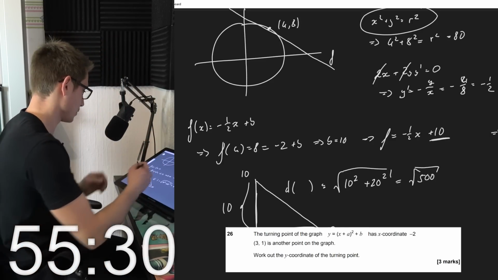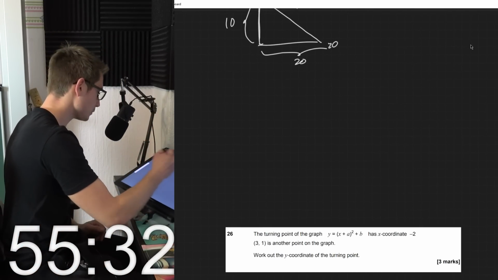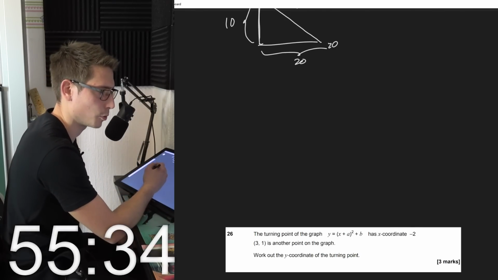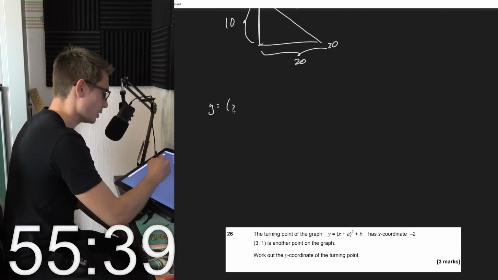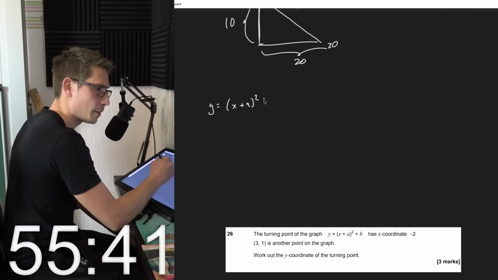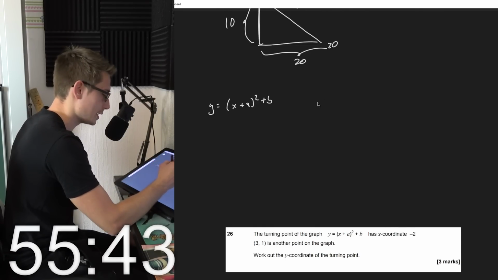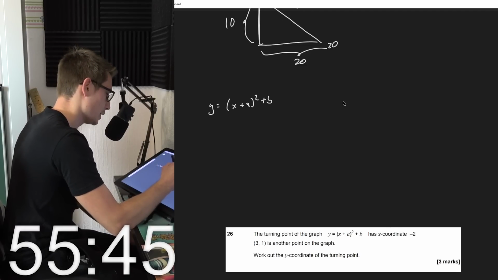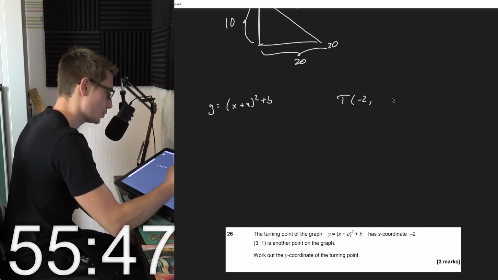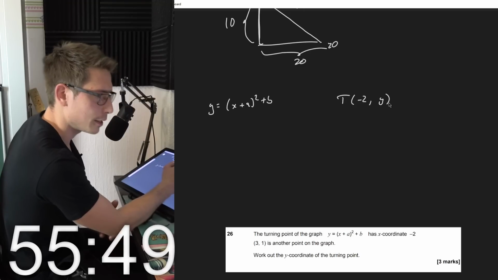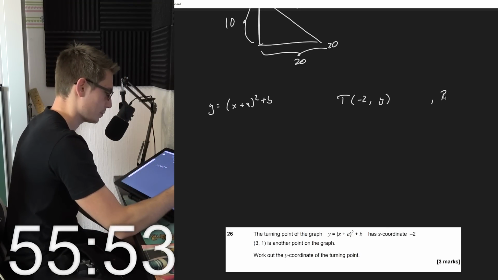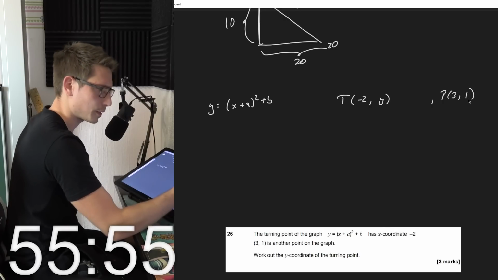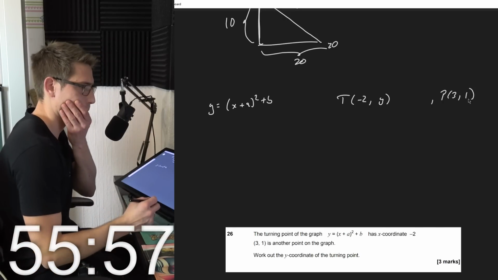Okay, turning points. How are turning points defined? The turning point of the graph y equals (x plus a) squared plus b has x coordinate negative 2. So the turning point has x of negative 2. The point (3, 1) is another point on the graph. Work out the y coordinate of the turning point.